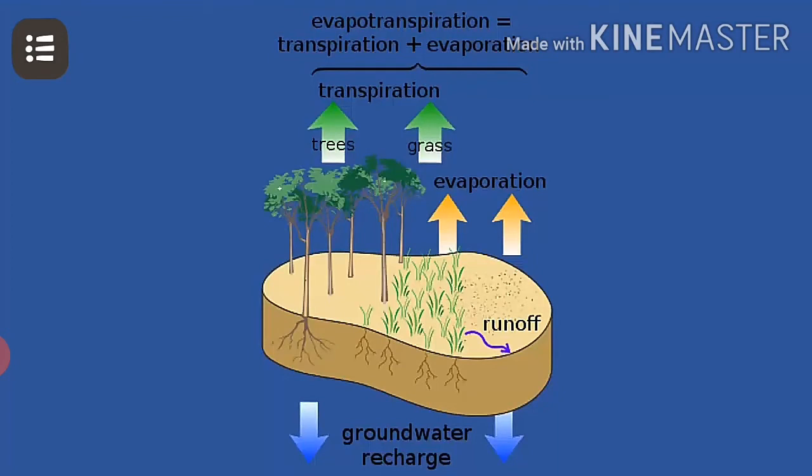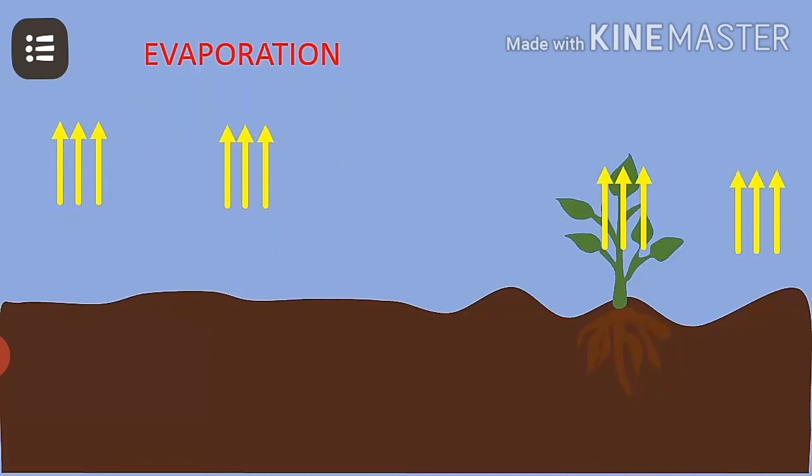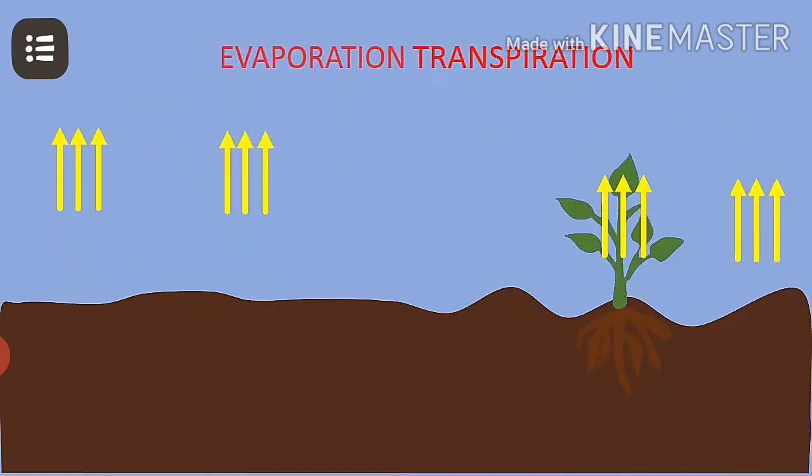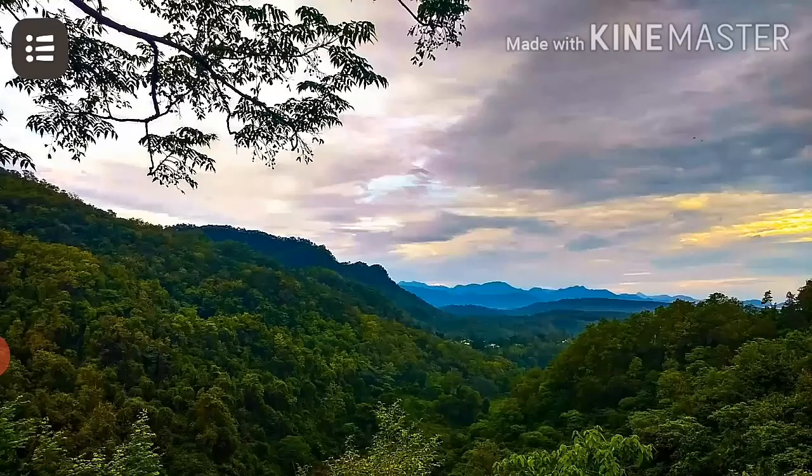Evapotranspiration is the combined name for the process of evaporation and transpiration. Evapotranspiration is the name given to this combined process. Evaporation accounts for the movement of water to the air from sources such as the soil, canopy interception and water bodies.